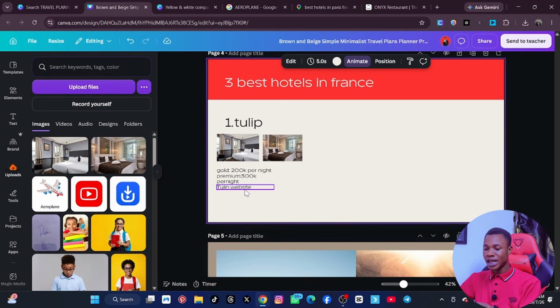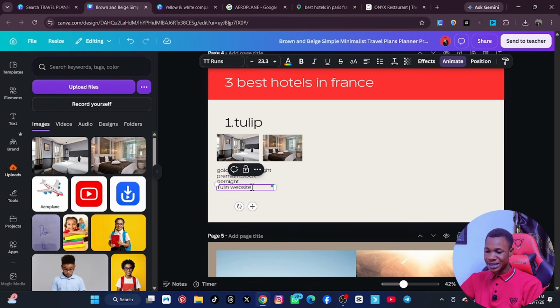How do you link it? After you type Tulip website, that's the name of the company, you highlight everything here, and then you come here and you will see where we have link. There's a place where we have this strikethrough. In case you can't find link here, but you are supposed to find link here.